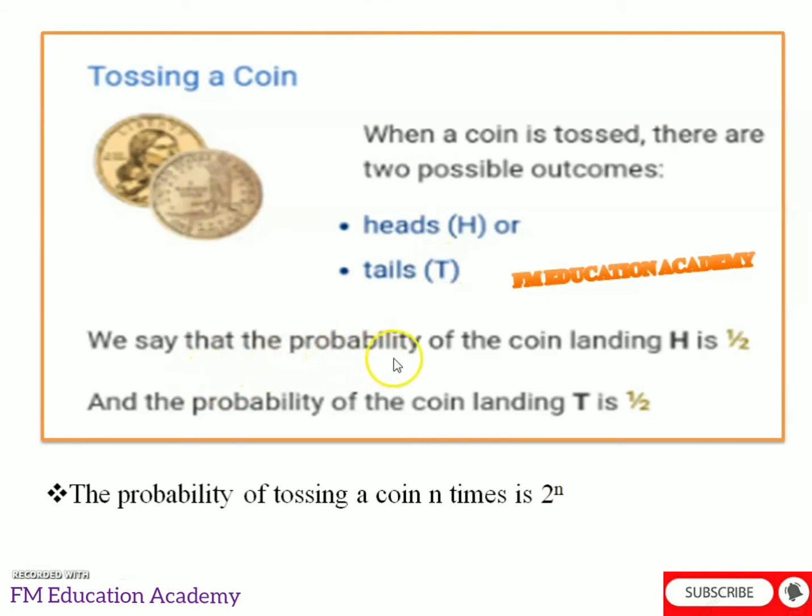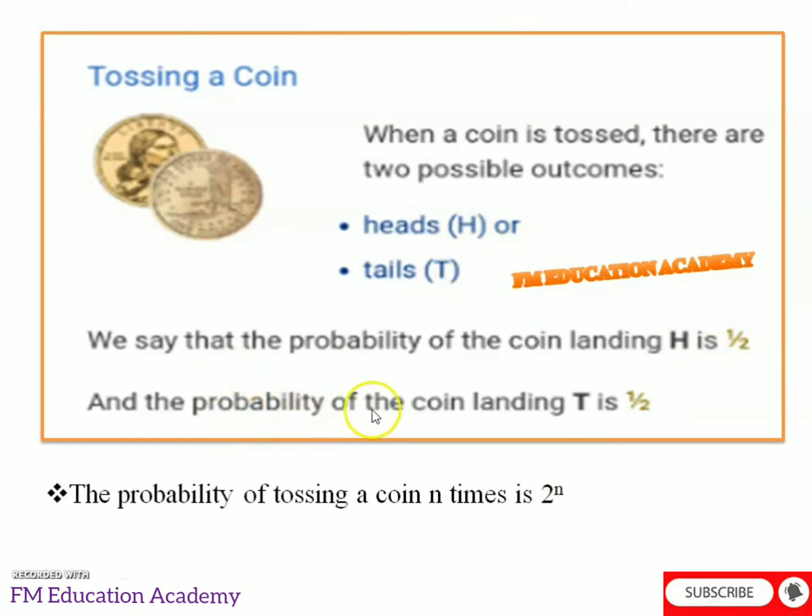If I toss this coin only one time, what is the probability, that is, the chance, of getting head? It will be 1 by 2. Why 1 by 2? Because how many total sides are there? Total sides are only 2. Either I have head or I have tail. So one time I will get head, that is 1 divided by 2. Why 2? Because there are two sides of the coin.